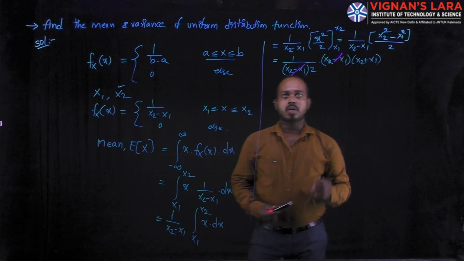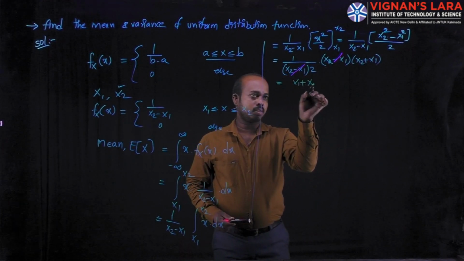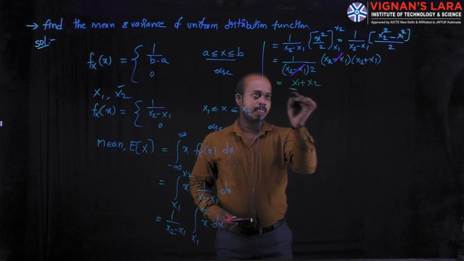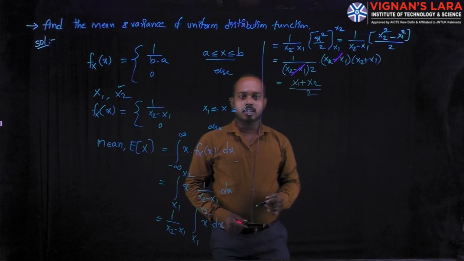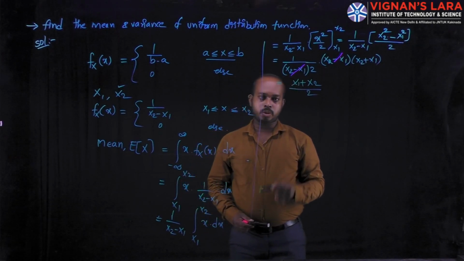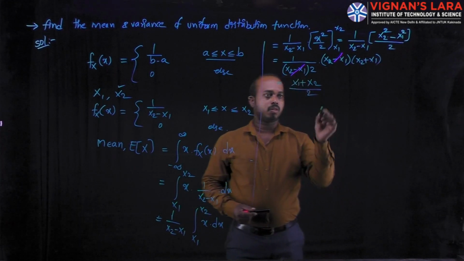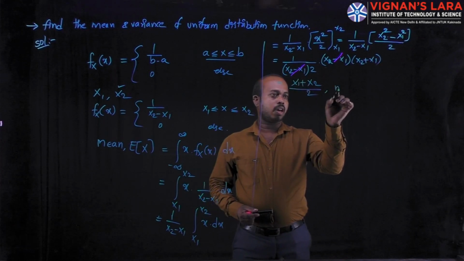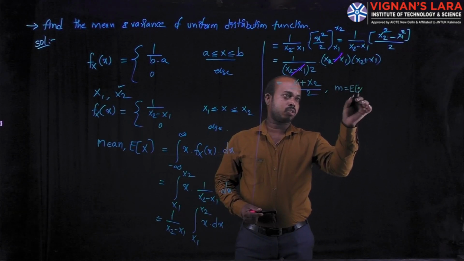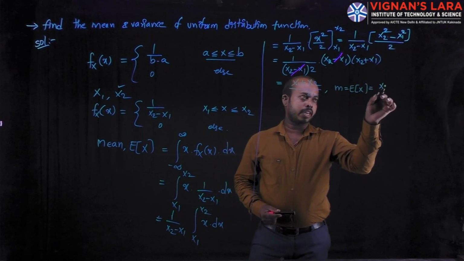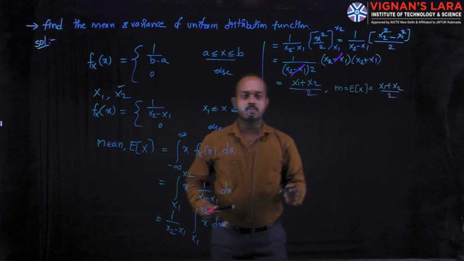The remaining part is x1 plus x2 whole divided by 2. This represents the mean value of the uniform distribution function. That is m1 or expectation of x is equal to x1 plus x2 by 2, which is the mean value.